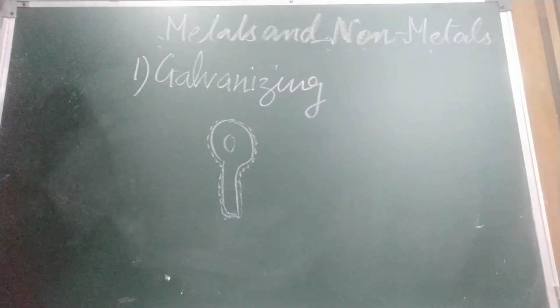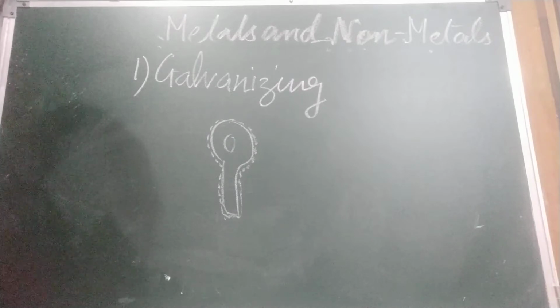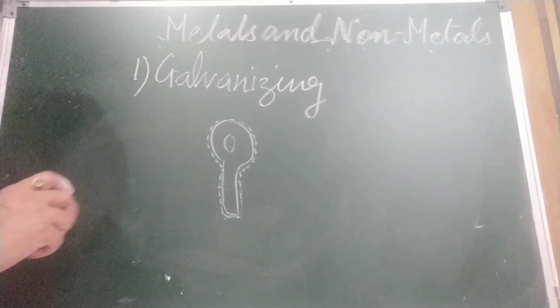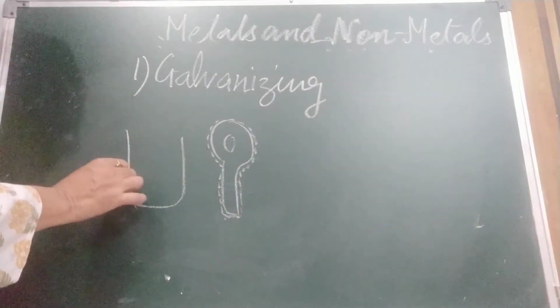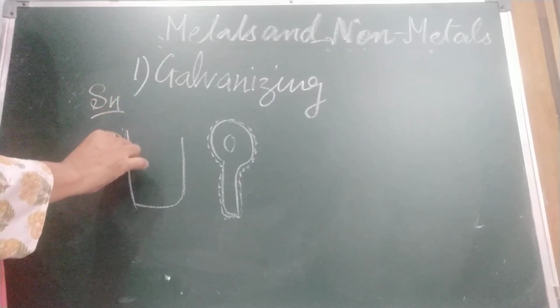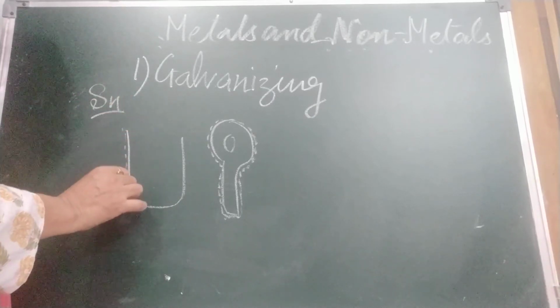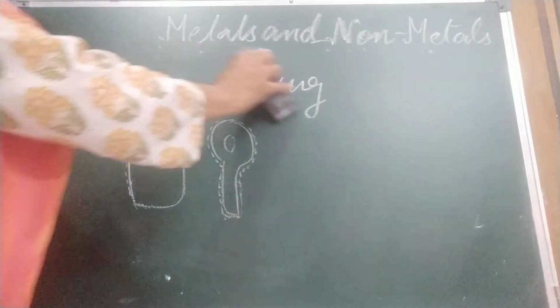So you have seen keys, they shine due to the deposition of chromium, nickel, etc. And tin, you must have heard. Tin is also electroplated on iron to make food containers. Like packed food you have seen, they come in tin. So what do they do? They use the electrolysis method.